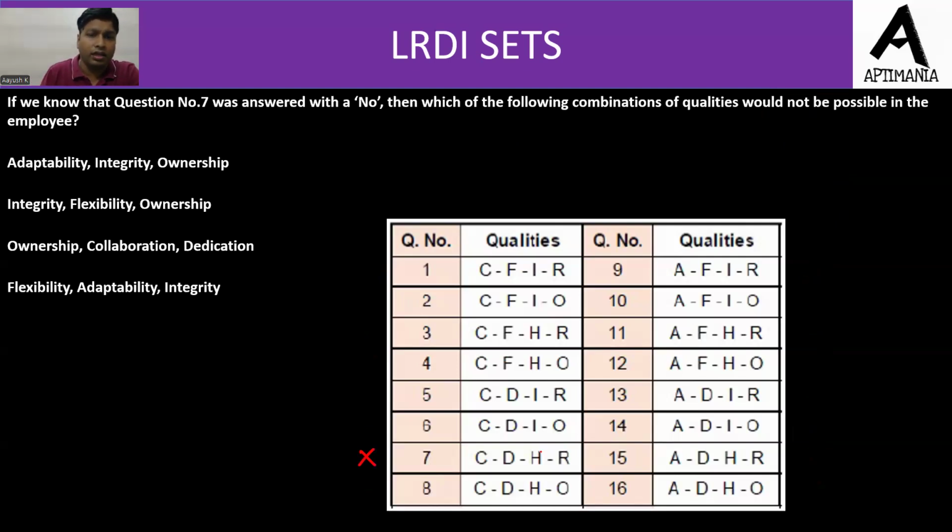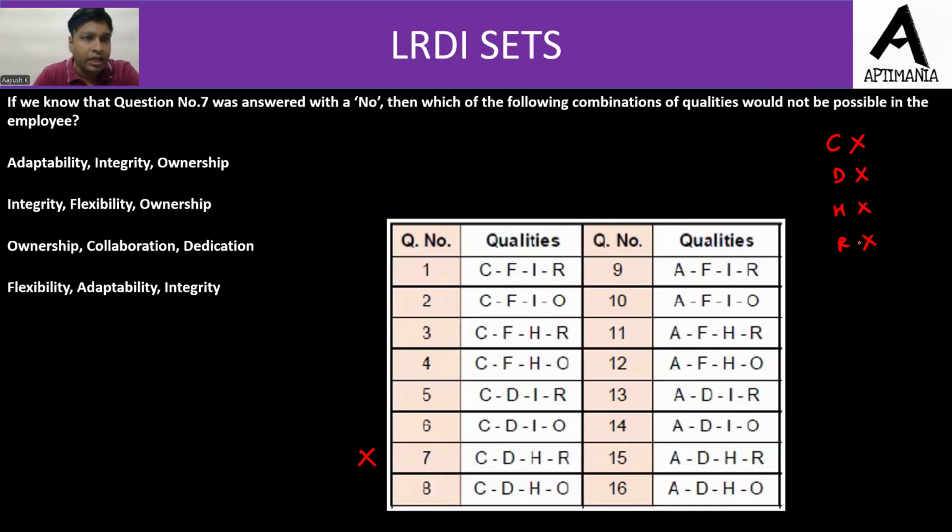Now see, the employee has answered question number 7 wrong, so he must not have any of these qualities. क्योंकि उन्होंने अपने 7 क्वेश्चन को wrong किया है, that implies कि आप में ये qualities नहीं हैं. Right? आपके पास C क्वालिटी होती तो आपने सारे क्वेश्चंस having C को yes ही मार्क किया होता. So that was the core of the question. So any option containing C, D, H or R cannot be your answer.